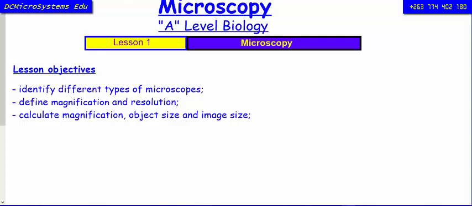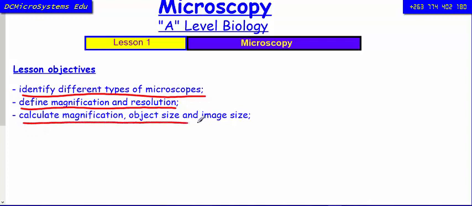Hello everyone, and welcome to the first tutorial in microscopy. In this tutorial we're going to talk about different types of microscopes. We'll talk about different types of microscopes, and then we'll also define magnification and resolution, and then calculate magnification, object size, and also the image size. So let's get started.